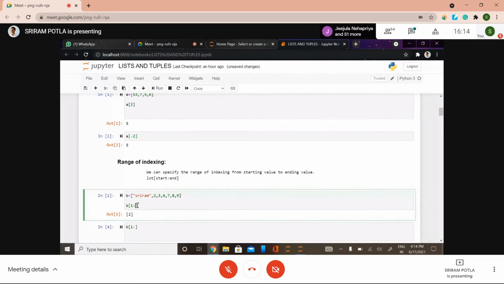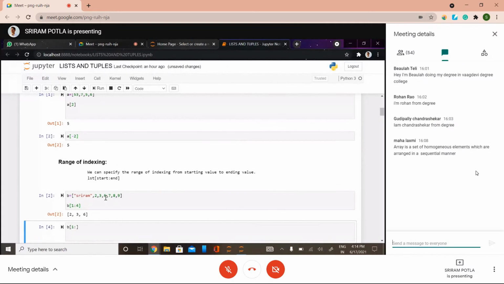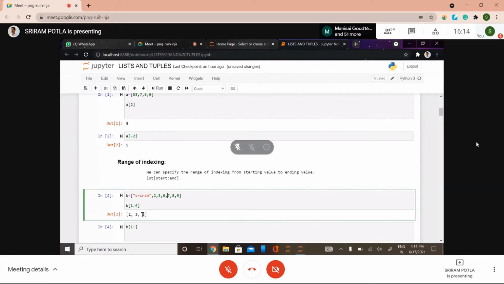Let me change this again. Okay, 3 or 4, anything. Have you seen this? It will exclude the last index element. Sorry, this is 2, 3, 6. Starting from index 0, 1, 2, 3, and this is 4. So it has excluded the last index element, that is 7. The elements in between are given as output, I mean, it has printed as output.